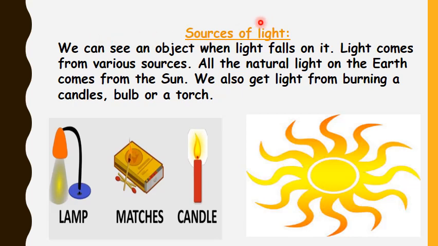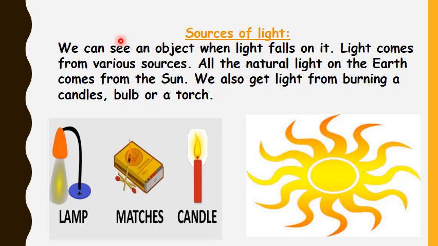Okay, let's start from the light. At first you must know what is light. Light is a form of energy, and because of light we are able to see. Light is a form of energy that enables us to see all the things around us. Because of light we are able to see the objects around us.